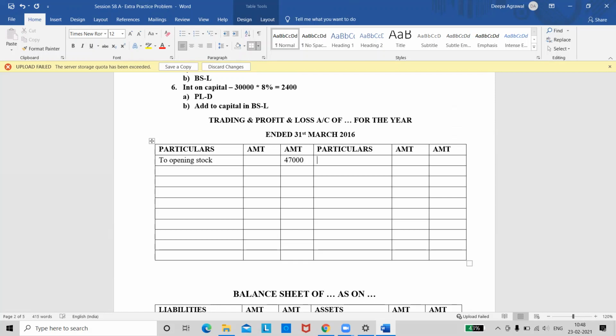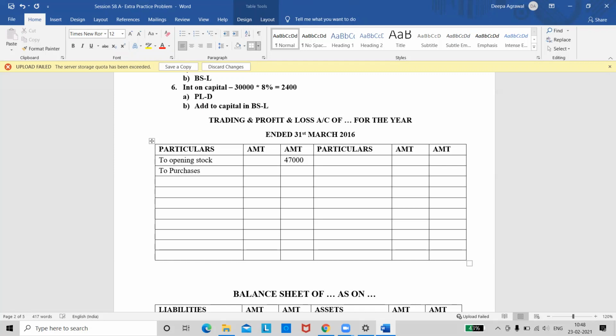47,000. Okay. Next entry would be your purchases. Always remember the first 4 entries for your trading account: opening stock and purchases on the debit side, closing stock and sales on the credit side. Right? So I'll take purchases.